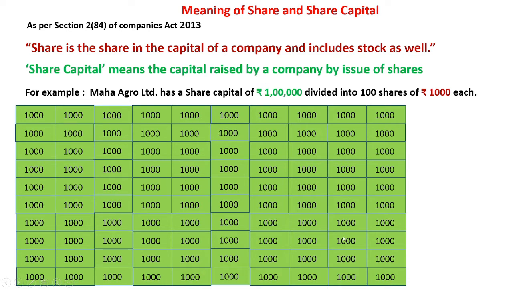And out of this share capital, a single part, that is 1000, is a share. So share is a share in the capital of the company. With this example, you should understand share capital and a part, that is a share.